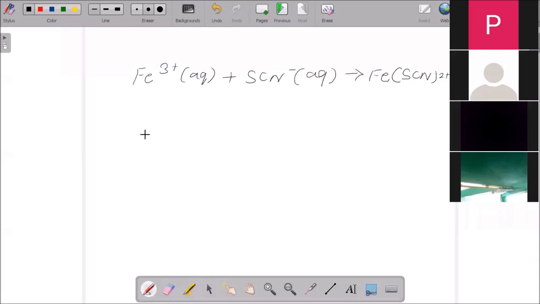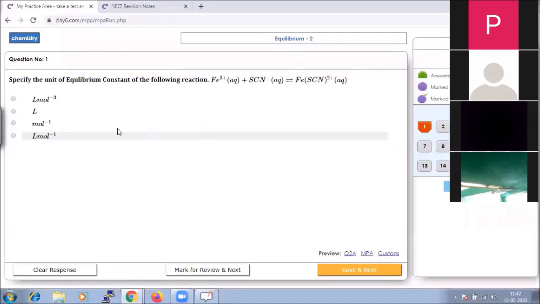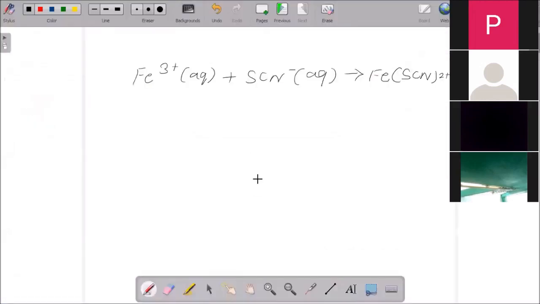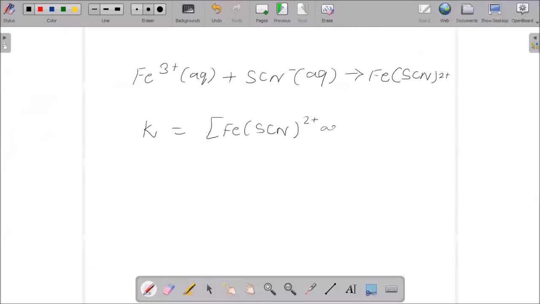So as per the question, we have to calculate the equilibrium constant. As we discussed, the equilibrium constant is product by reactant. So K is equal to [FeSCN 2+], in aqueous state, divided by [Fe3+][SCN minus]. The product is in the numerator.